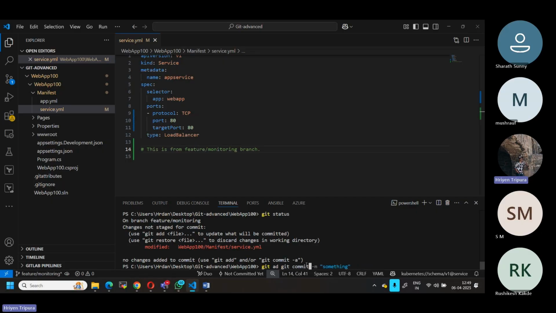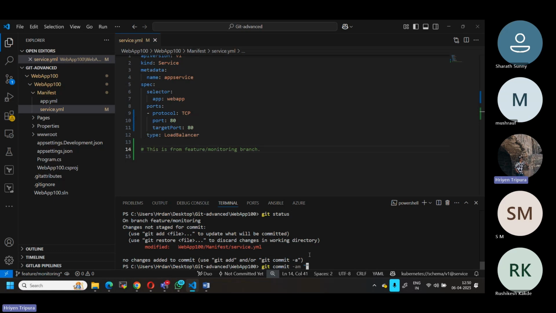Let me first show you. By running git status, you can see it is in red color. That means the changes are in your working directory. As I told you, instead of using git add, I will directly use git commit dash am. Instead of just m, this time I'm using am and the commit message.